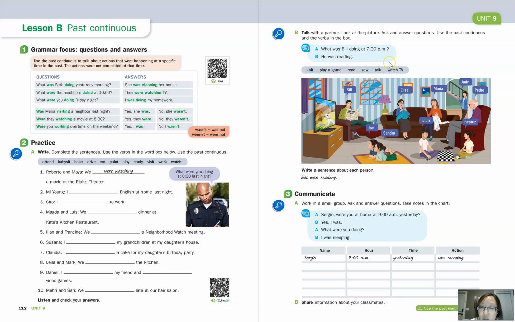And then finally, watch TV. We can see John and Sandra. So let's ask the question, what were John and Sandra doing at 7 p.m.? And we can answer, they were watching TV. Okay, now I want you to make a question with Pedro.